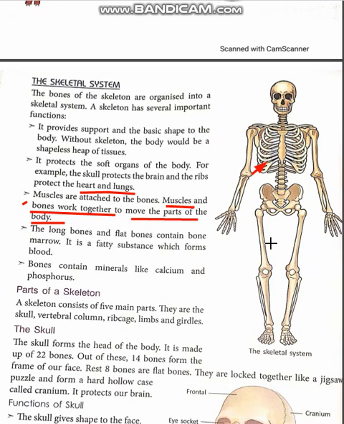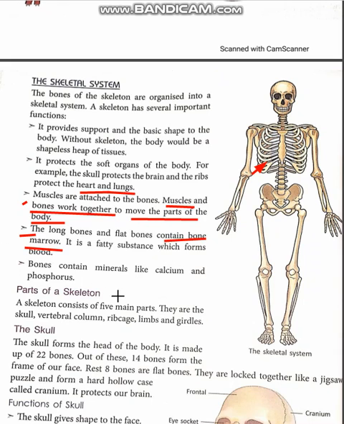In the same way, if we want to walk, run, anything, for that movement, our muscles help us. So we have learned the skeleton system helps us to move, and this is possible because our muscles are attached to it.